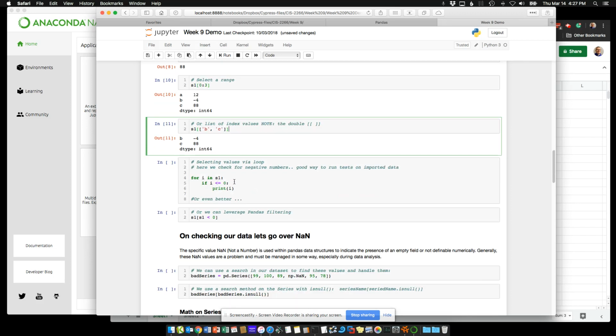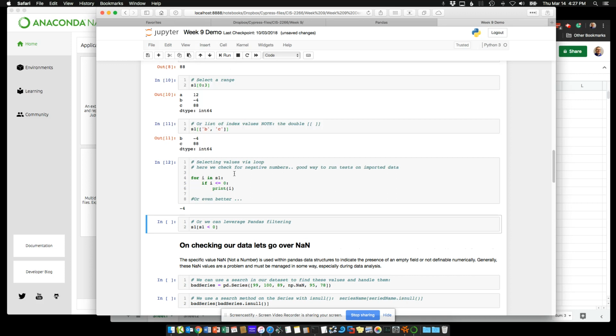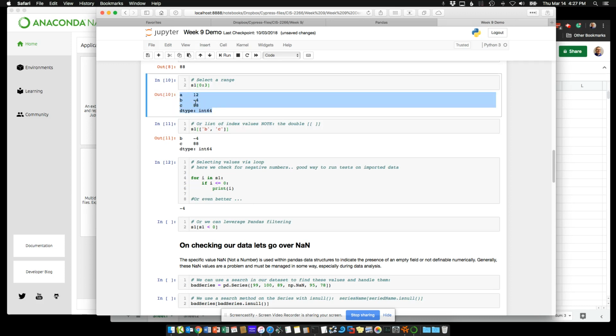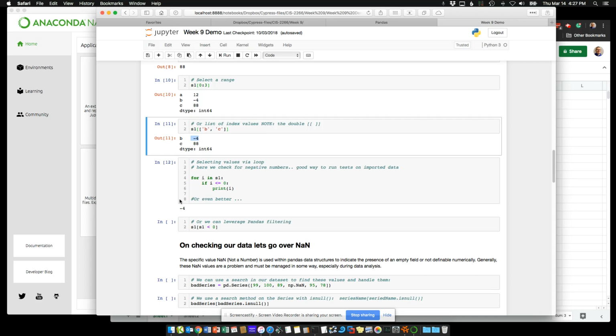And of course, we can actually write loops now. So we can go through, and let's say we want to test our data out. Now, of course, with only 4 elements here, we can see there's a negative number here. But as part of your data processing, you want to verify your data set and look for either bad values, inconsistent values, duplicates. And let's say in our case, we're dealing with measurements, and we have a negative measurement here. And this could come from an instrument error, it can come from processing errors.